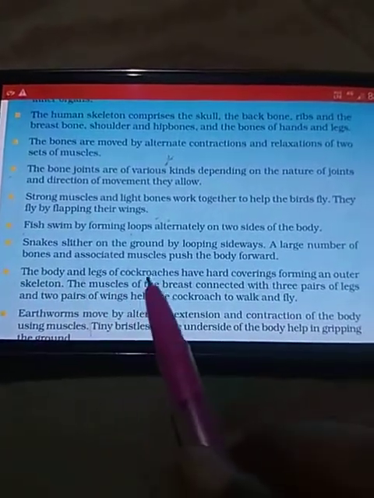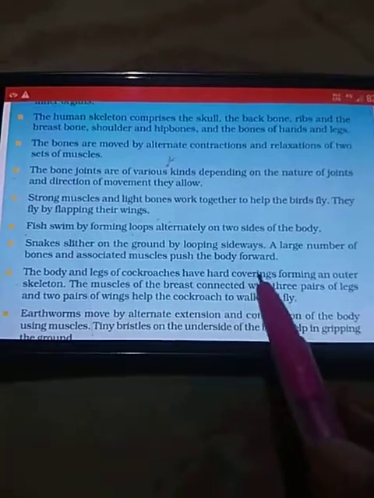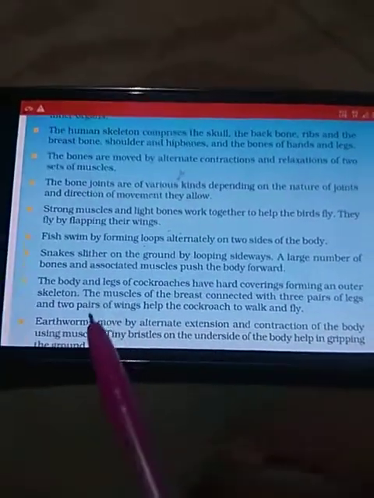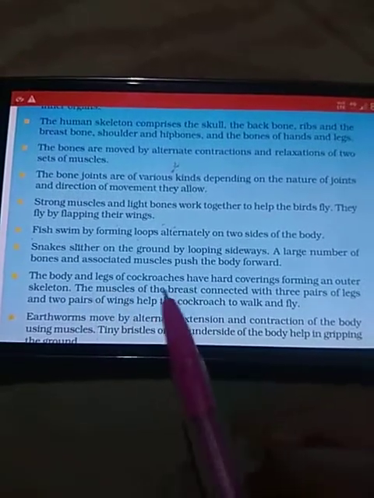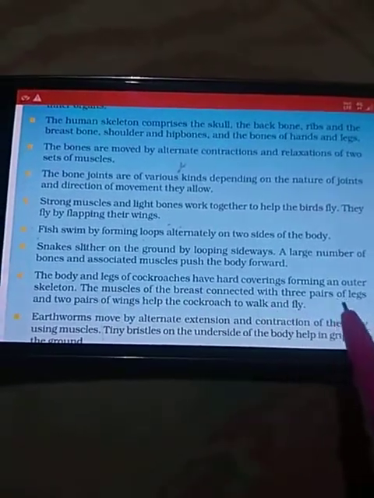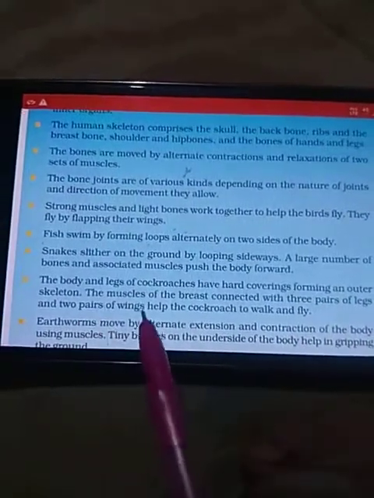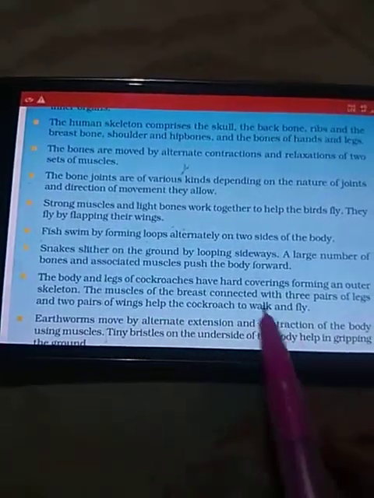The body and the legs of cockroaches have a hard covering forming an outer skeleton. This type of skeleton is known as an exoskeleton. The muscles of the breast are connected with the three pairs of legs, which help them to walk, and the two pairs of wings help the cockroach to fly.